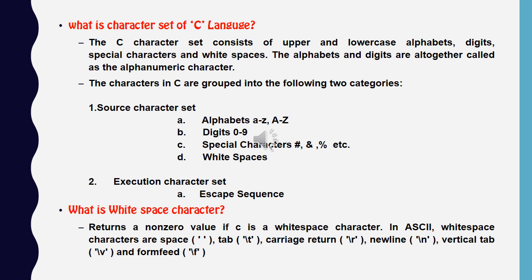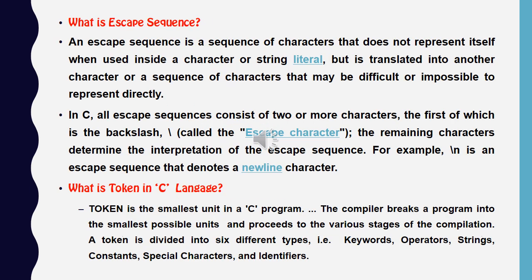And in single quote we can use space also. These are the white space characters we use in C language. What is escape sequence? An escape sequence is a sequence of characters that doesn't represent itself.